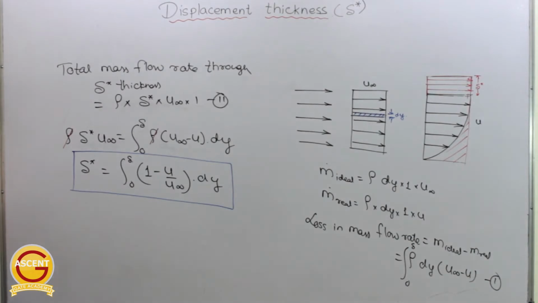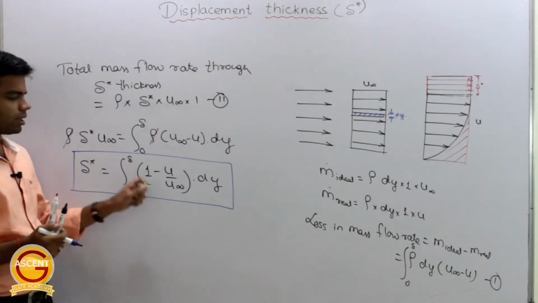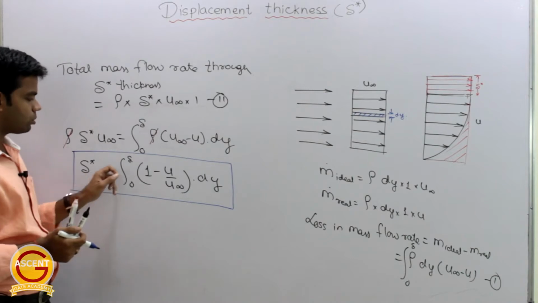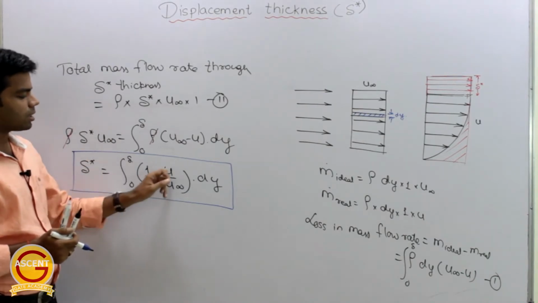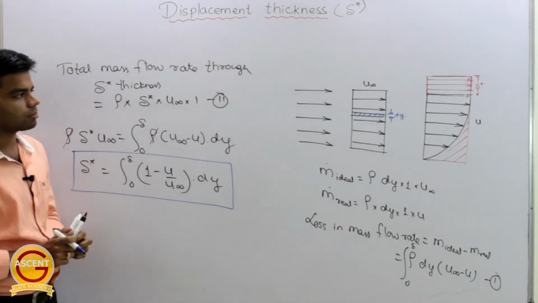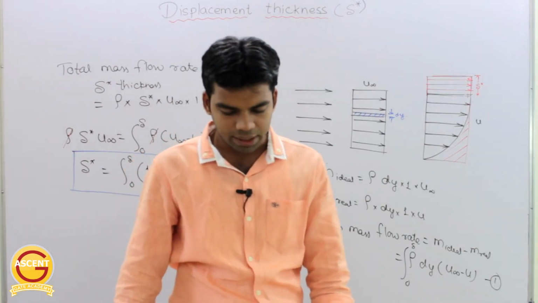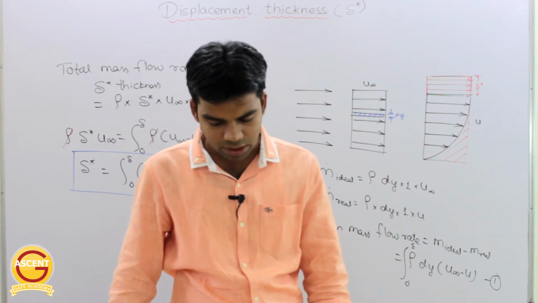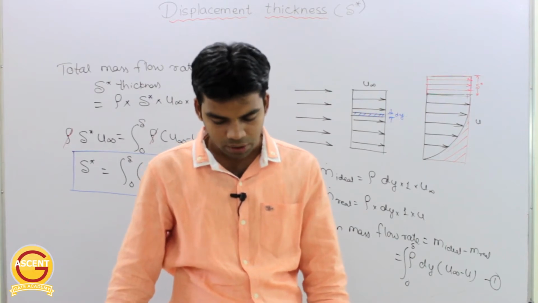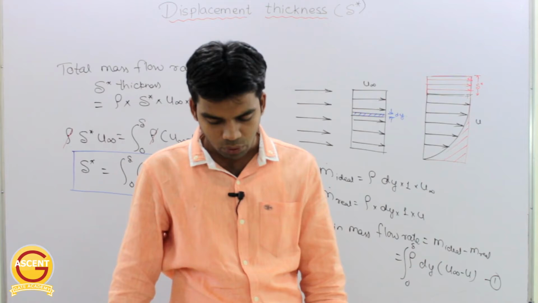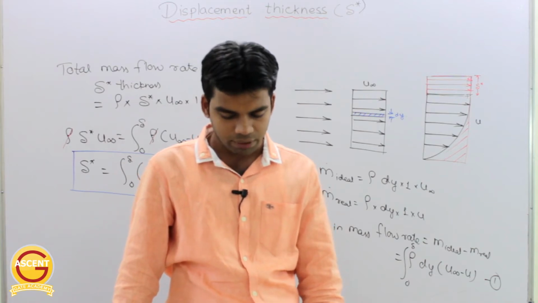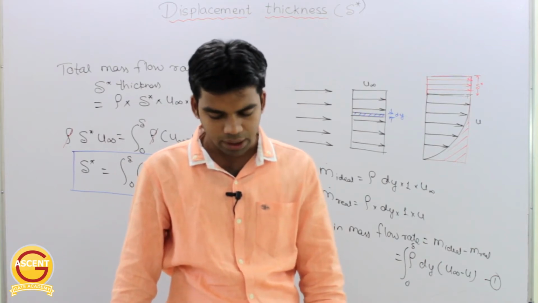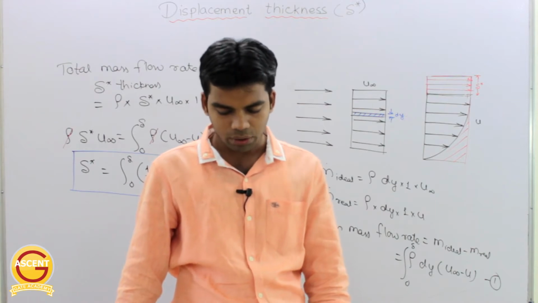Getting this or not? You have to learn this final equation. This is very helpful in solving numericals. Del star is equal to integration from 0 to del 1 minus u by u infinity into dy. So displacement thickness is defined as the transverse distance by which the external free stream is effectively displaced due to formation of boundary layer, or the thickness of flow in transverse direction moving at the free stream velocity and having flow rate equal to loss in flow rate on account of boundary layer formation.